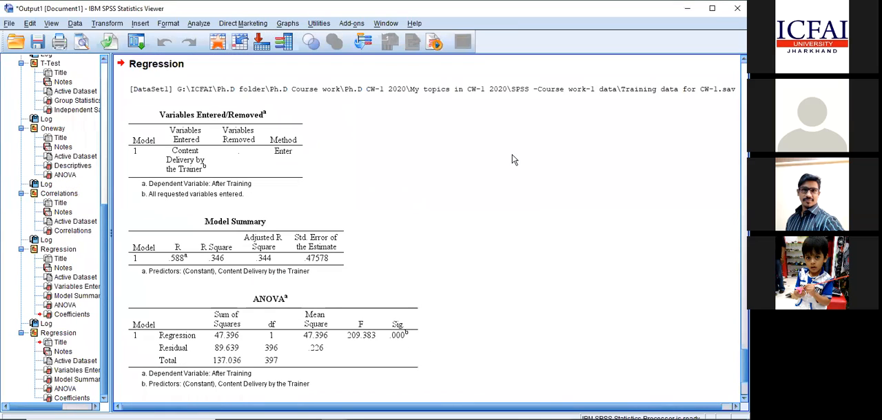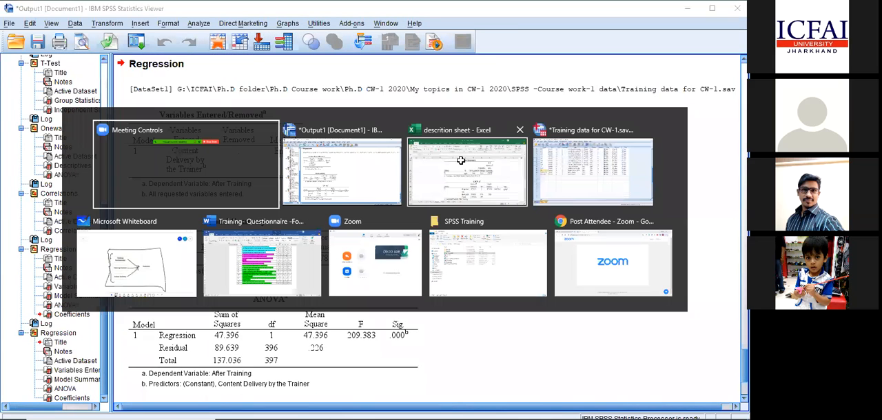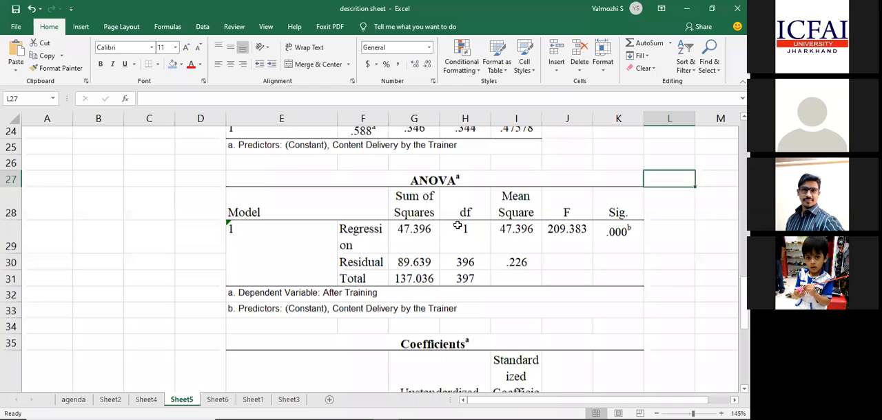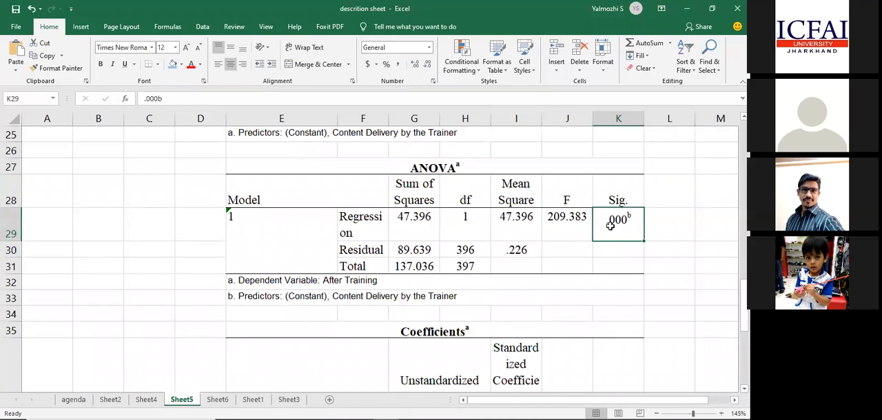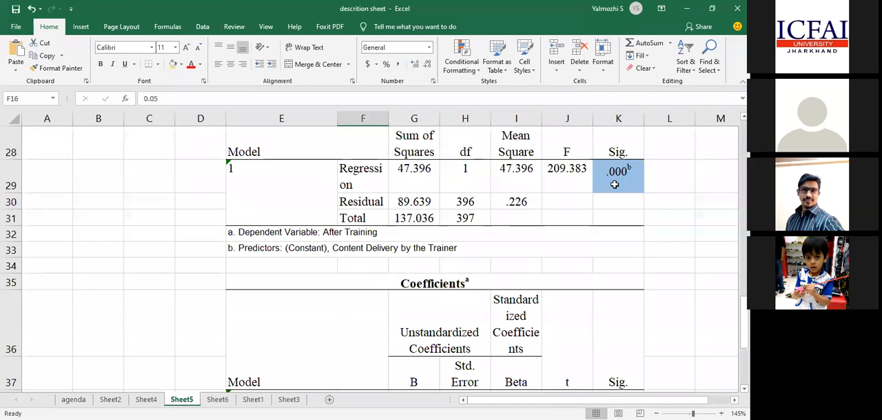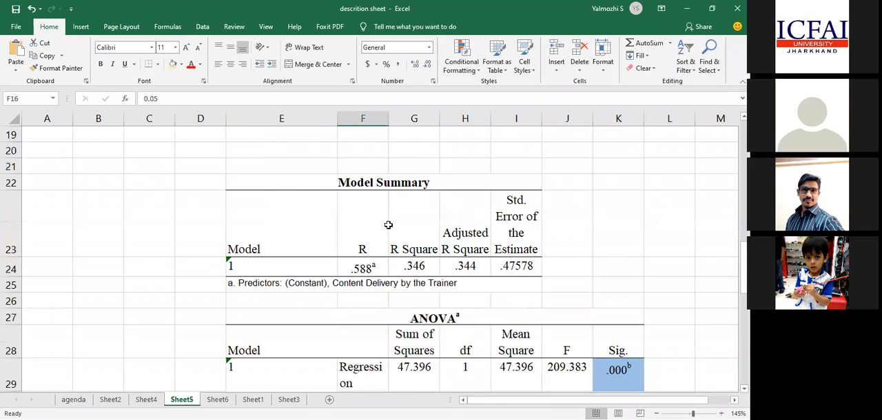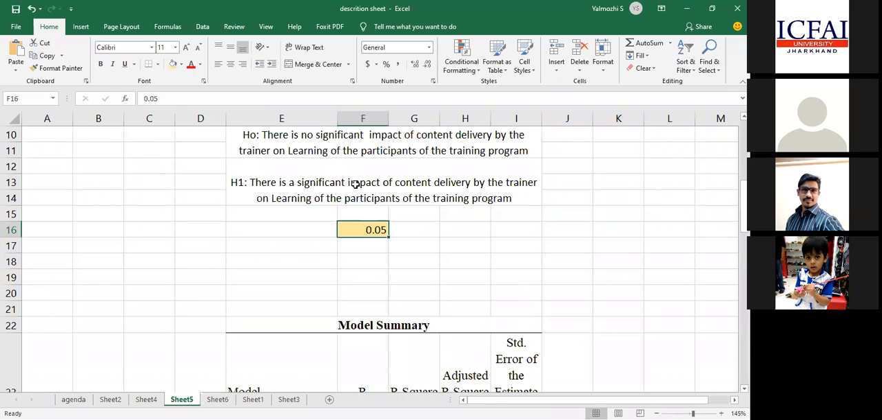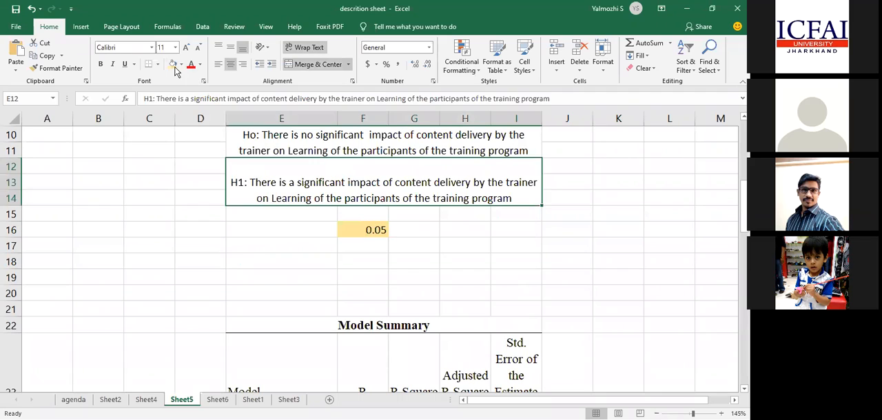Okay. Now this is the output we got. In this output, what am I supposed to refer to first? Significance. Great. Significance is the first thing. As a layman, I don't know anything about the numbers mentioned, so I just go to the significance. Now, what is the significance, less than 0.05 or more than 0.05? It is 0.000, which is less than 0.05. So what will I take, null or alternative? I'll take the alternative hypothesis.